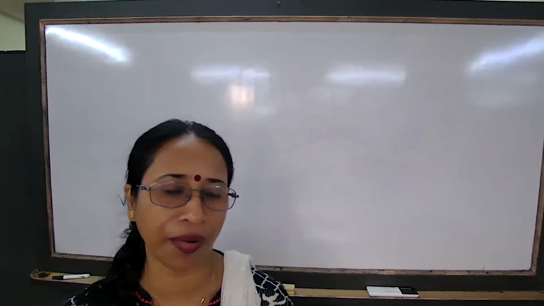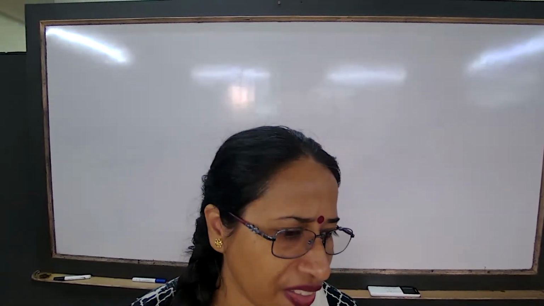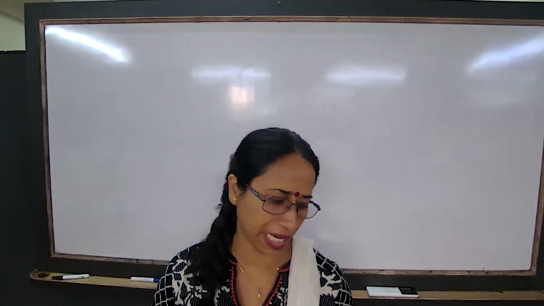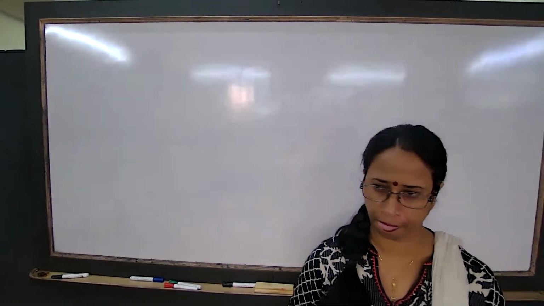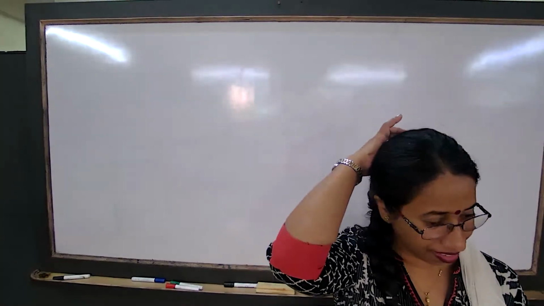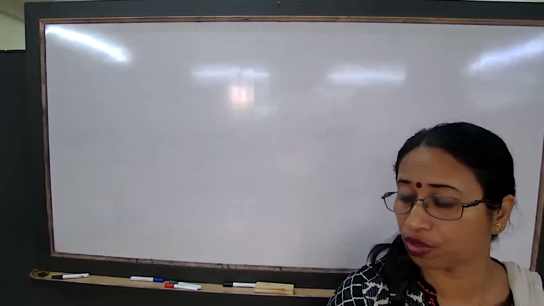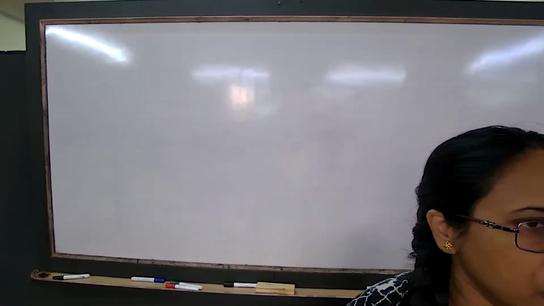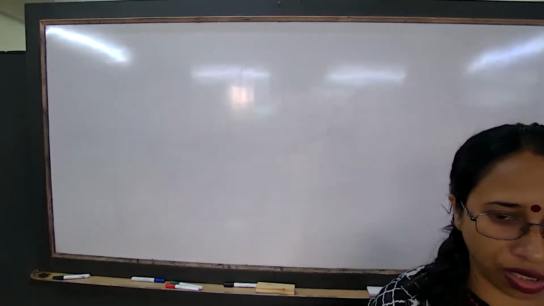Yes, now settle down. We were talking about which topic? Control and coordination. I think the last part of the chapter. What was it? Tell me. Have we done hormones? What was the last topic? Coordination in plants is not complete. Hormones in plants are left, and tropic movements are left. So these are the concepts left.